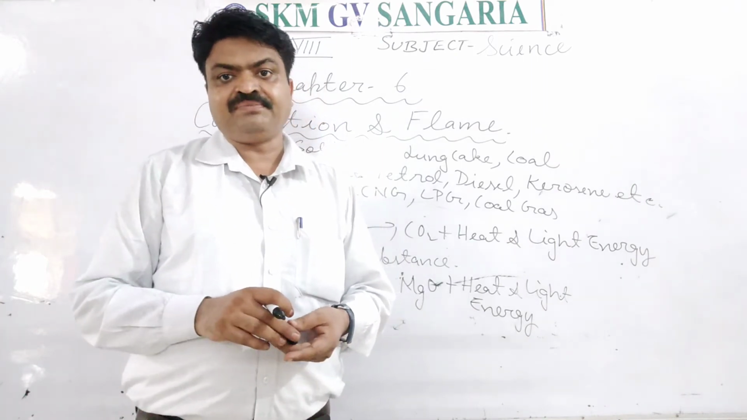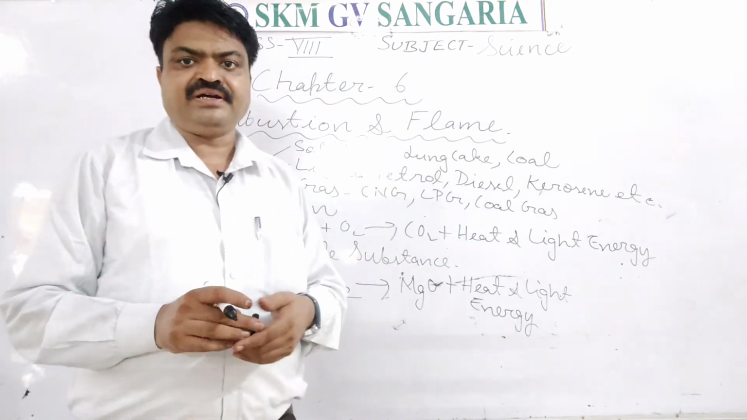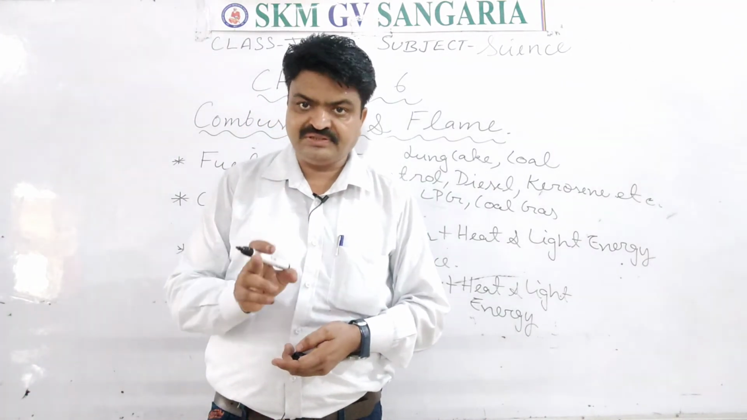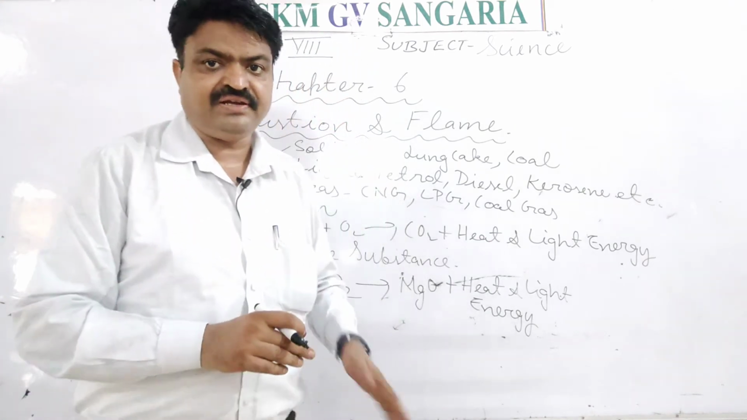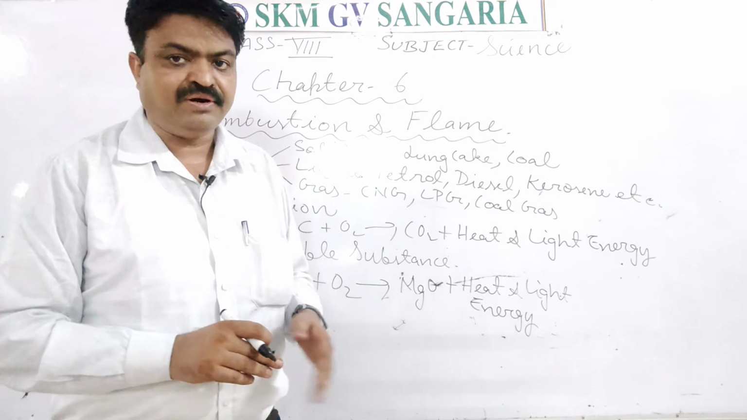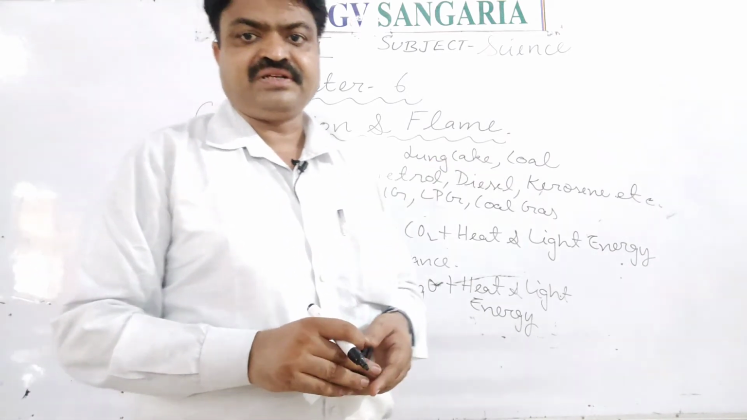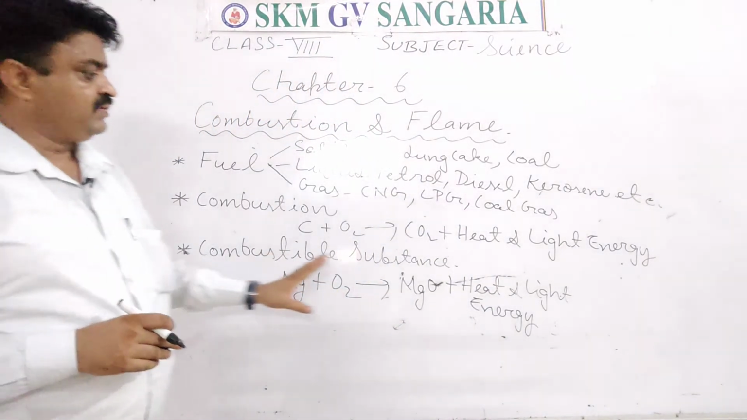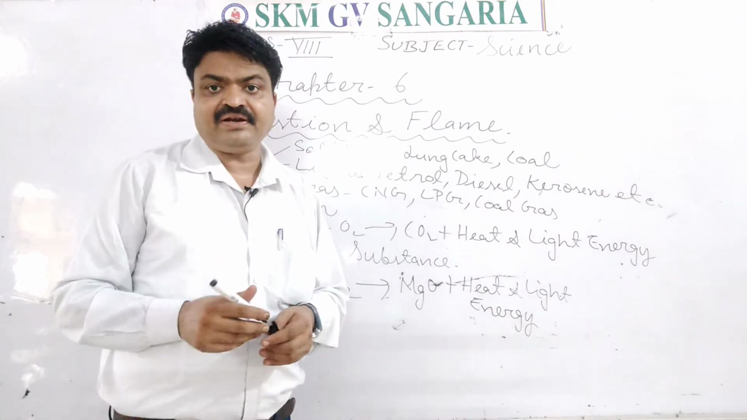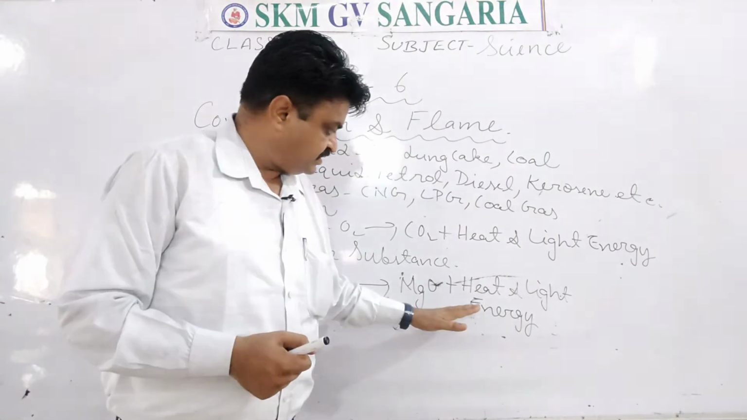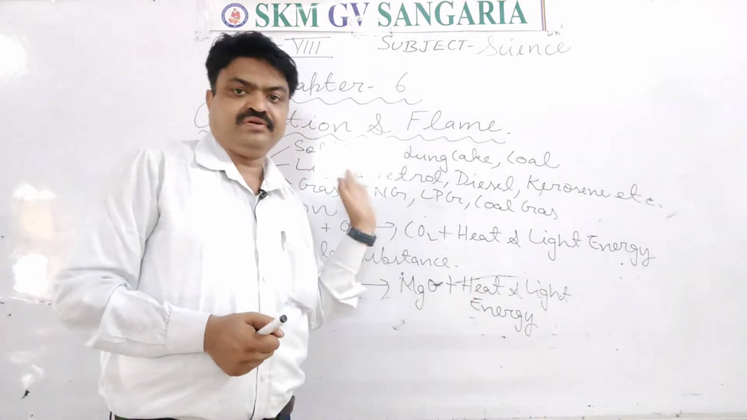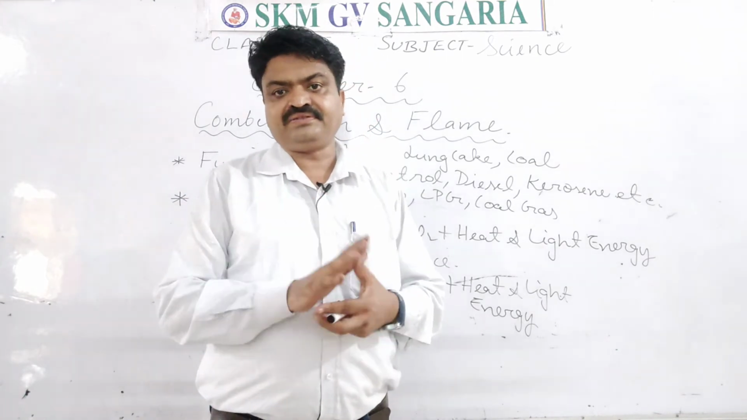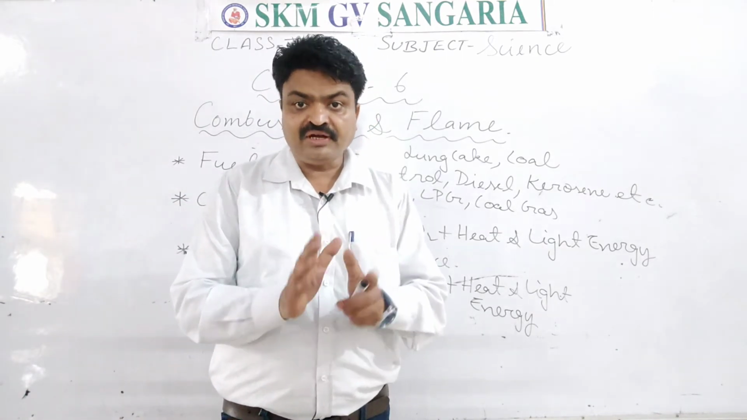Wood can be considered a combustible substance. Coal can be considered a combustible substance, because all these substances react with oxygen during burning to release heat and light energy. So this is about combustion and combustible substances. Now, the heat and light energy released depends on the fuel. Some fuels release only heat energy, they don't produce light energy,